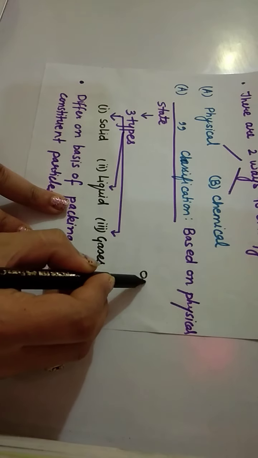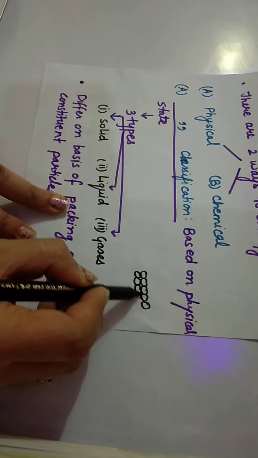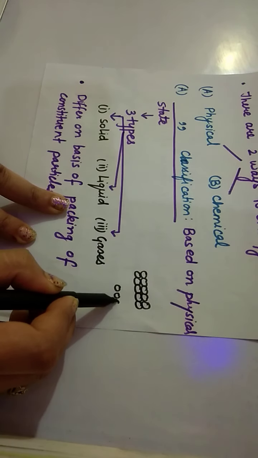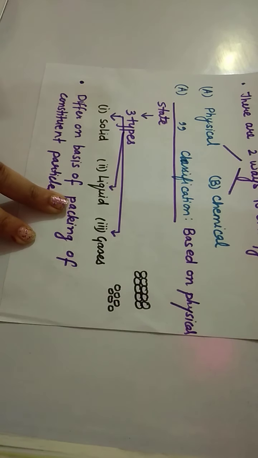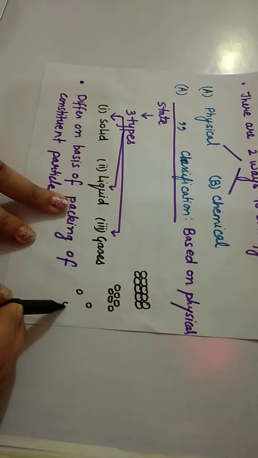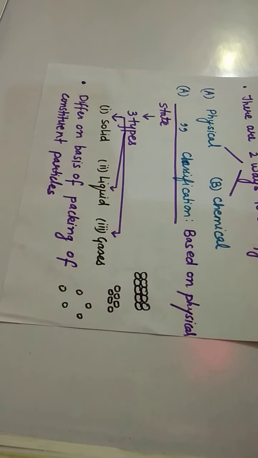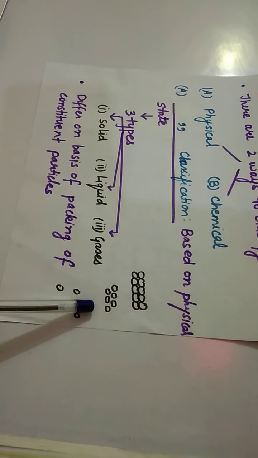In solids the particles are closely packed together, while in liquid there is some space left between the particles, while in case of gas, particles are far apart. So it is on the basis of the packing of the constituent particles that we divide them into solid, liquid and gases.